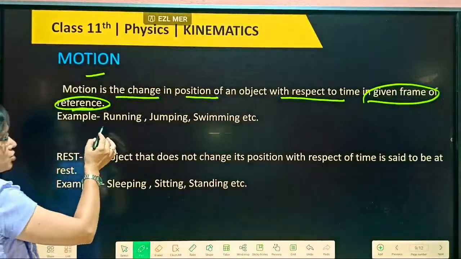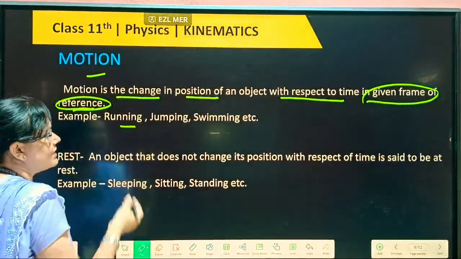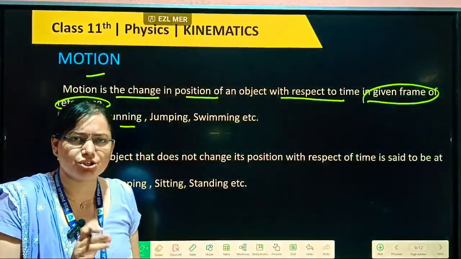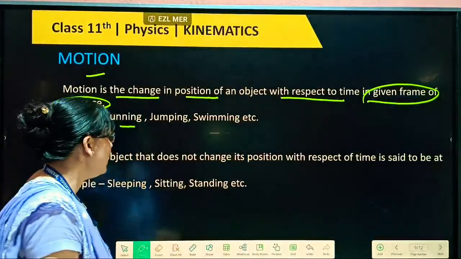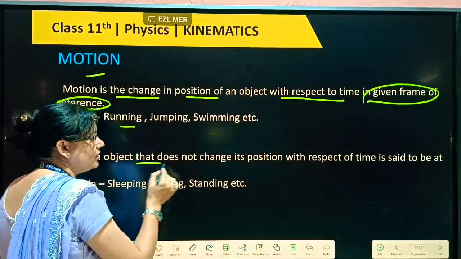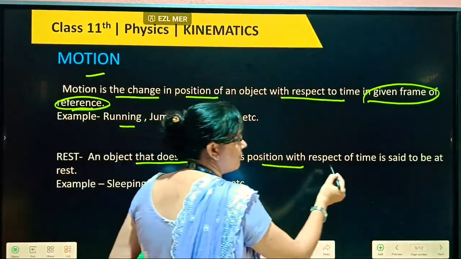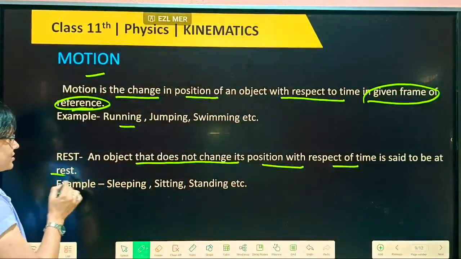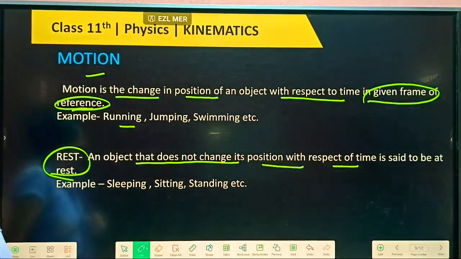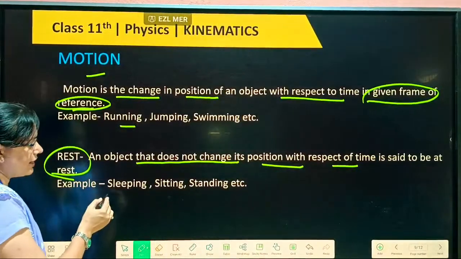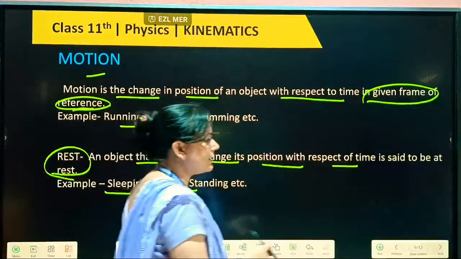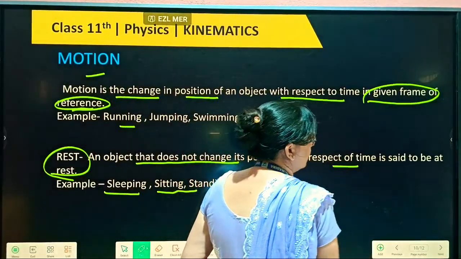So examples of motion we can say are running, jumping, swimming. Any change in the position of any object is motion only. If it does not change its position with respect to time, then we call it rest. Examples are sleeping, sitting, standing; all of these are states of rest only.